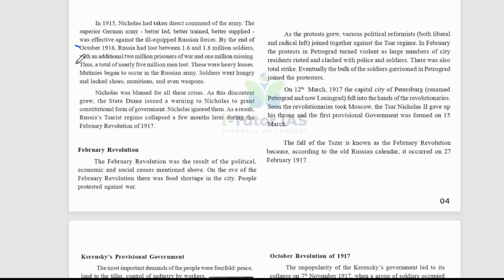These were heavy losses, and mutinies began to occur in the Russian army. Soldiers went hungry and lacked shoes and munitions and even weapons. Nicholas was blamed for all these crises. As this discontent grew, the State Duma issued a warning to Nicholas to grant a constitutional form of government, and Nicholas ignored them. As a result, Russia's Tsarist regime collapsed a few months later during the February Revolution of 1917.